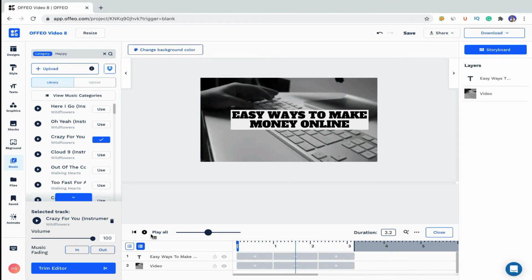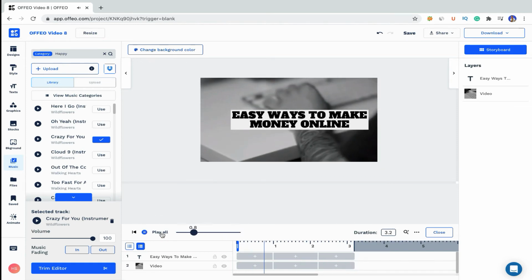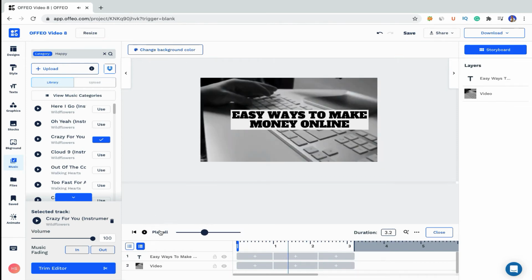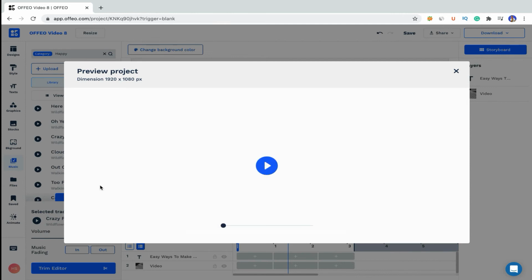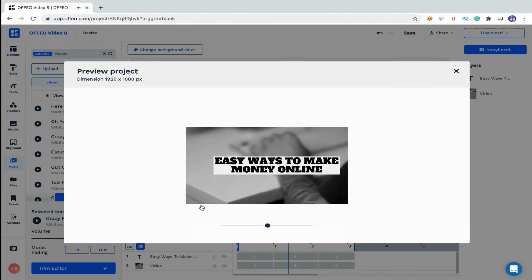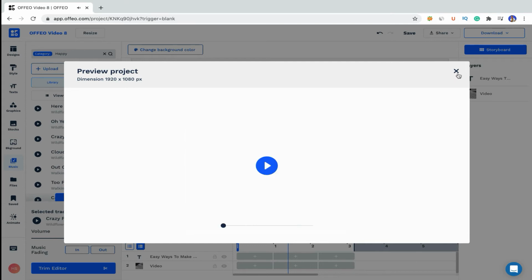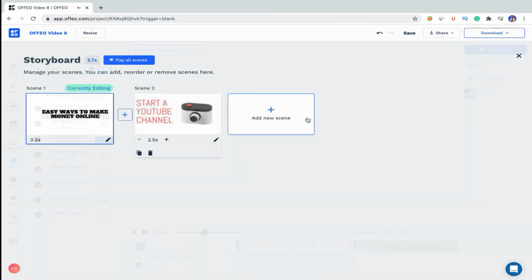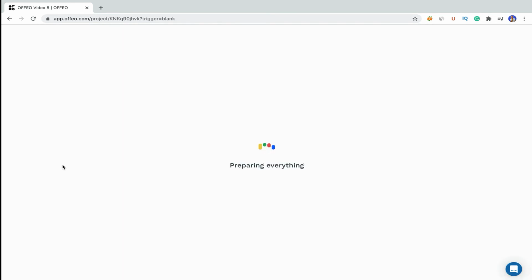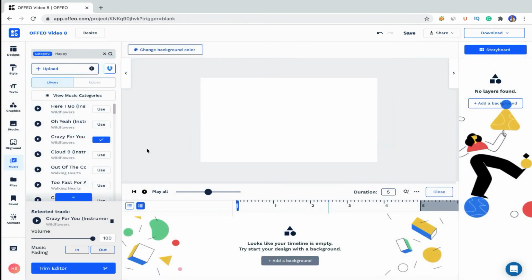Okay, now we can preview the two slides. If you want to preview the whole video or however many storyboards you have made, then click on play all. Okay, perfect. And then we can add our next storyboard, blank, and then I edit it.